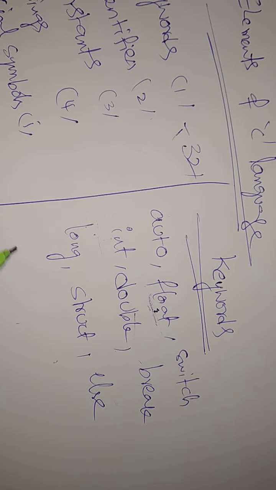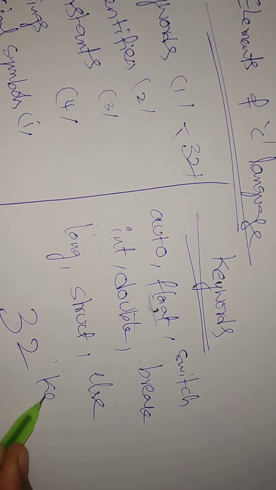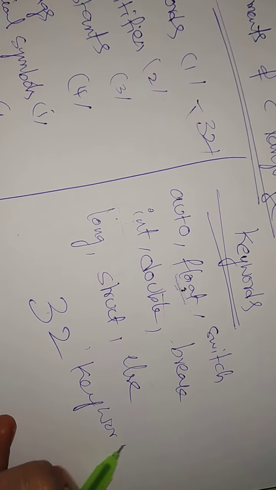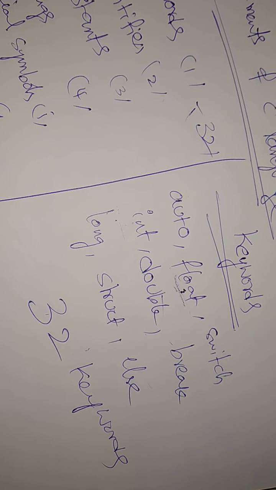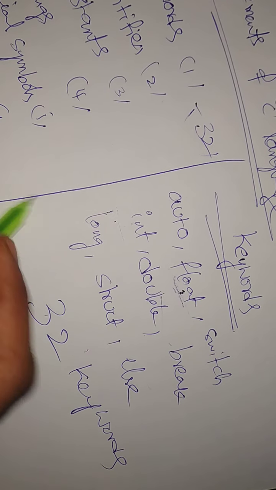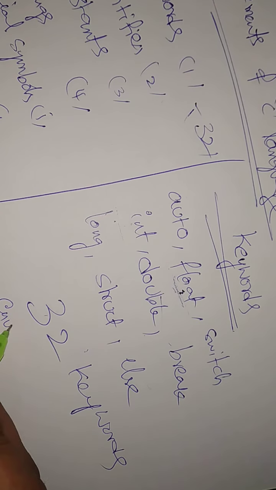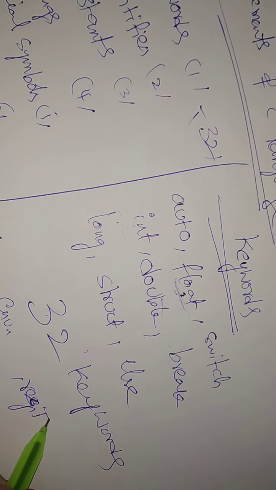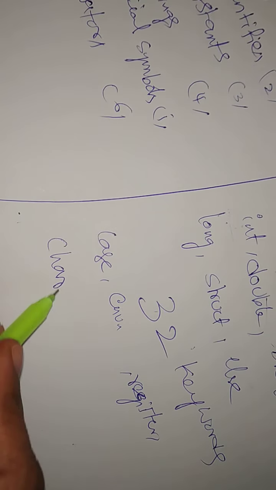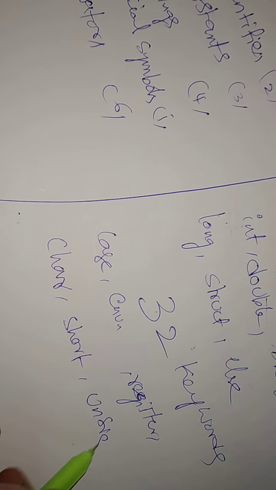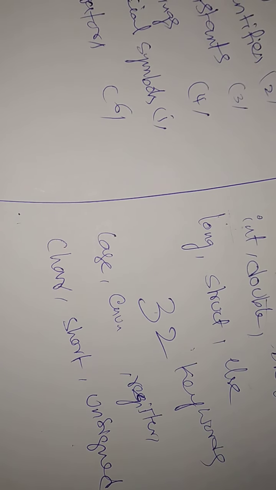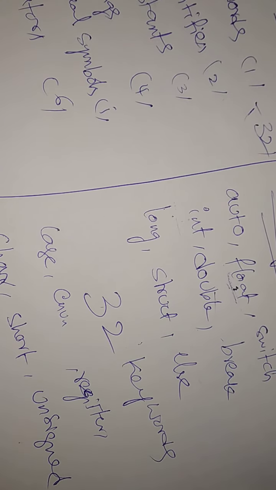Okay, so like this we have 32 keywords, one by one in the program we learn. So auto, double, int, struct, break, else, long, switch, case, enum, register, we just use in a program only. Typedef, char, short, unsigned. These are all predefined keywords. 32 keywords are there. So do, if, static, while, like that.